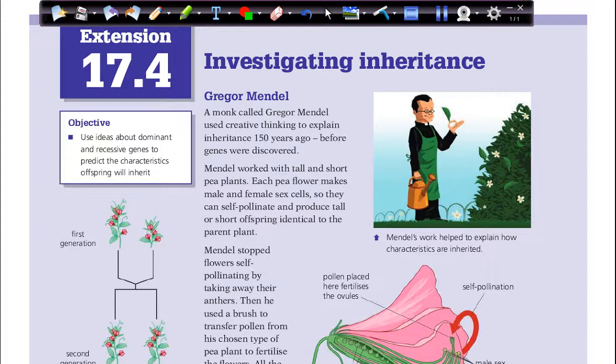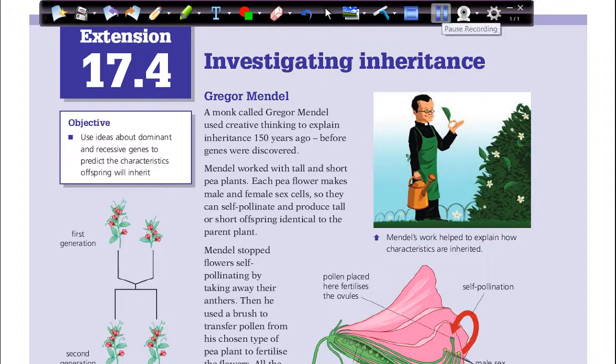And also we talked about the sex chromosomes, and we said the female has two identical sex chromosomes, which is XX, and the male has two different sex chromosomes, which is X and Y. We talked also about the sperm and egg cell, and we said each one of them contains one chromosome from each pair. And we said the fertilized eggs are equally likely to produce males or females, 50% males and 50% females.